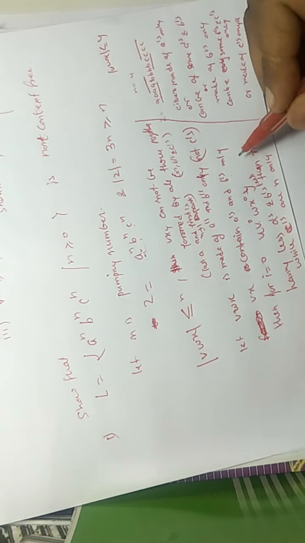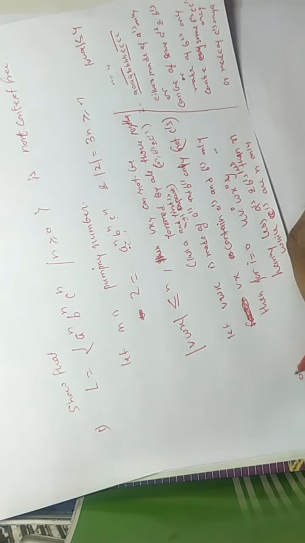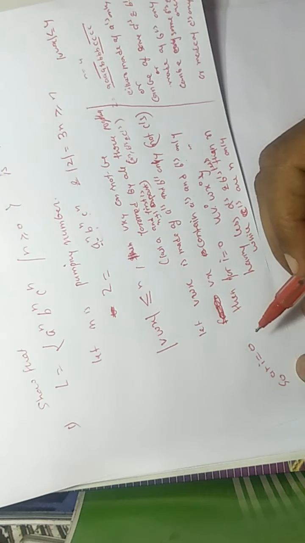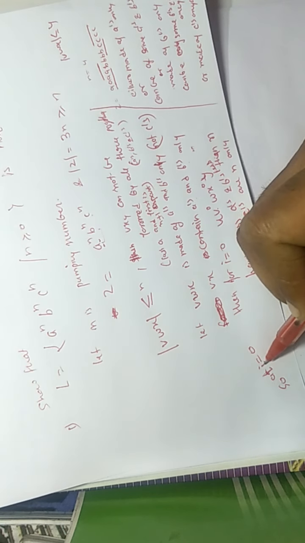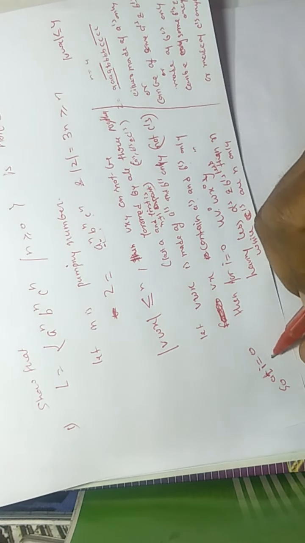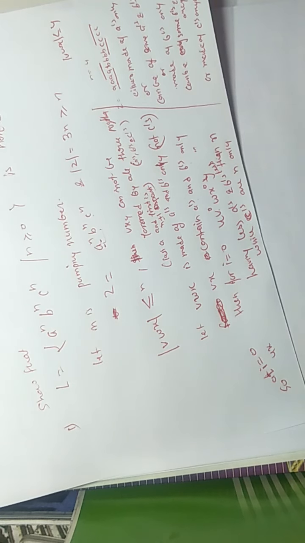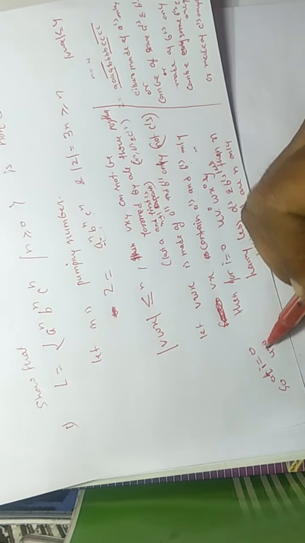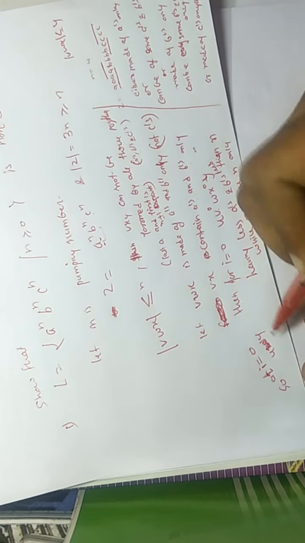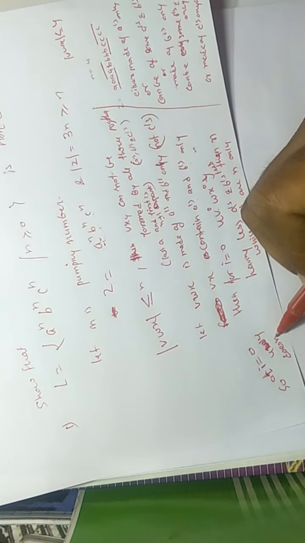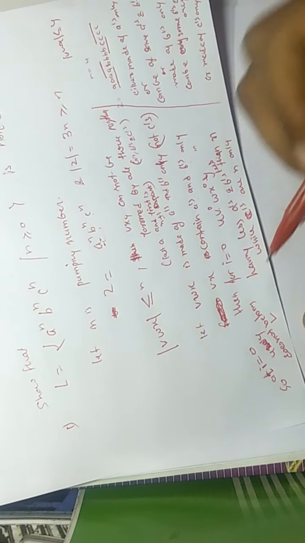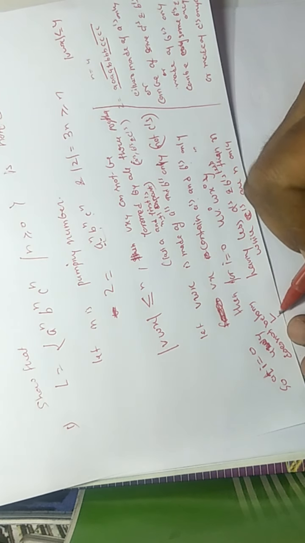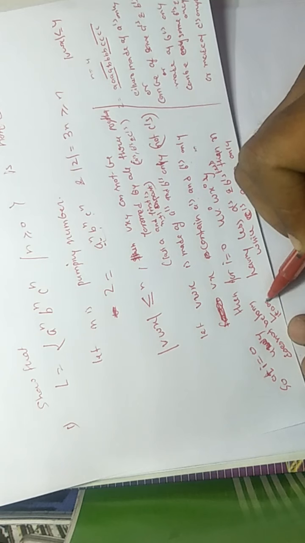So at i equal to 0, we get u w y, which does not belong to L, and it is a contradiction.